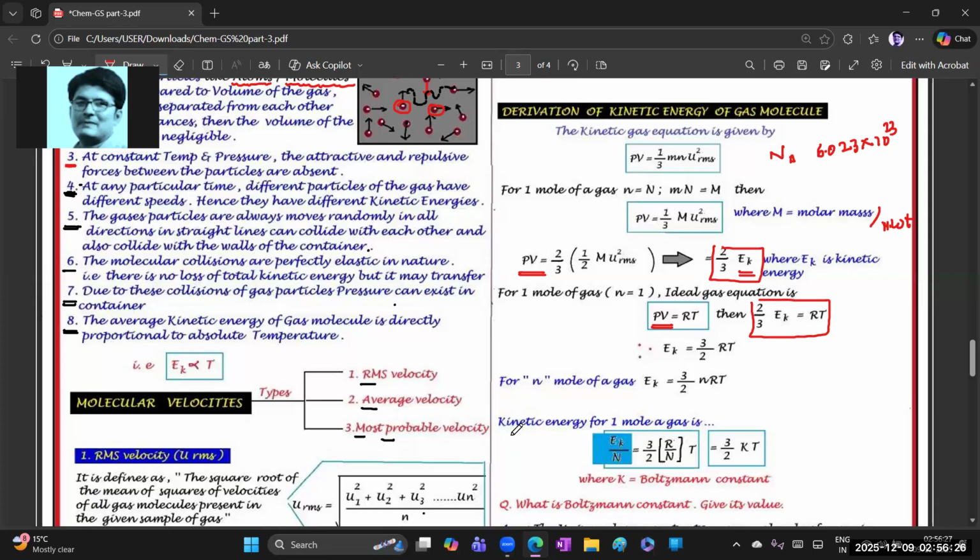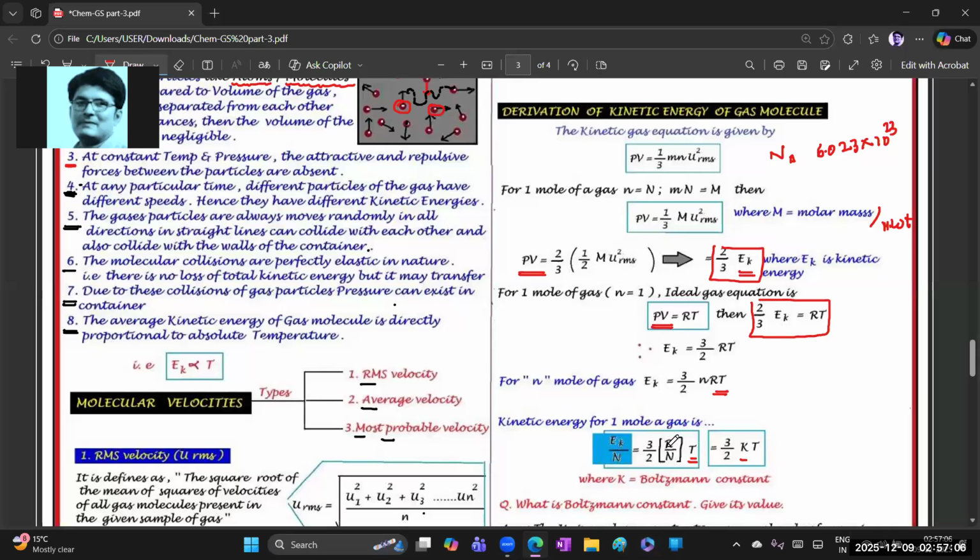Okay. So kinetic energy for 1 mole of a gas, how can we simply write it? EK by N, that is Avogadro number, is equal to 3/2 ... Here, what can we represent in place of R? R by N, okay. Instead of R, we can mention R by N, Avogadro number, into T. This is the one we wrote. Clear? Here, listen to me, R by N is nothing but K into T. So K is nothing but what?